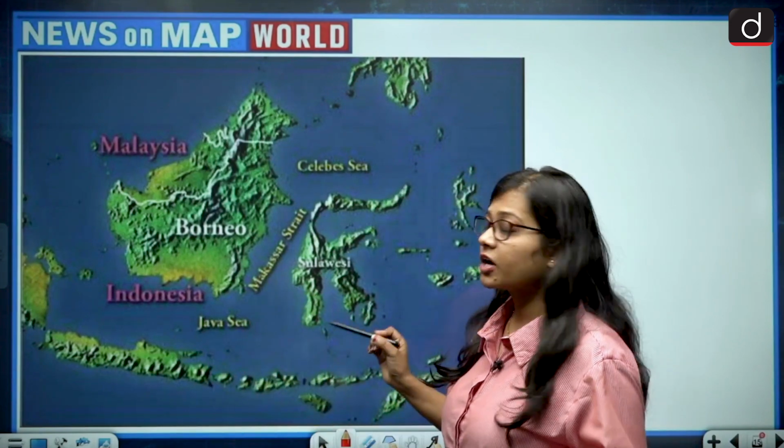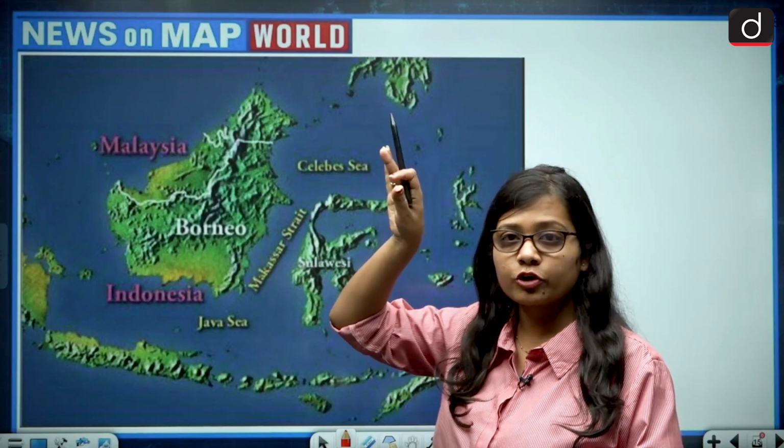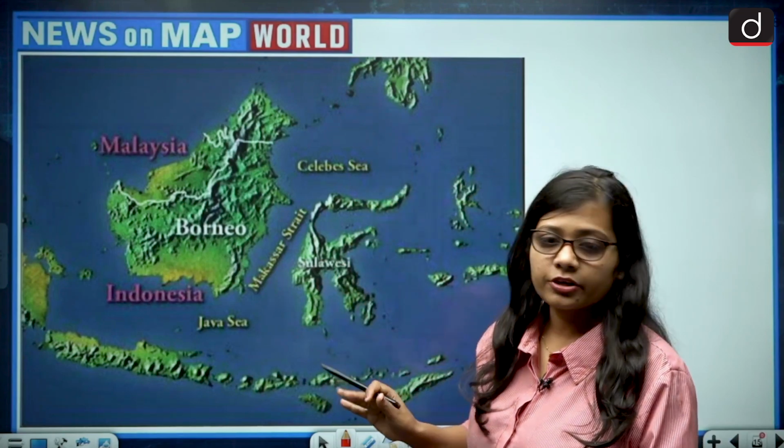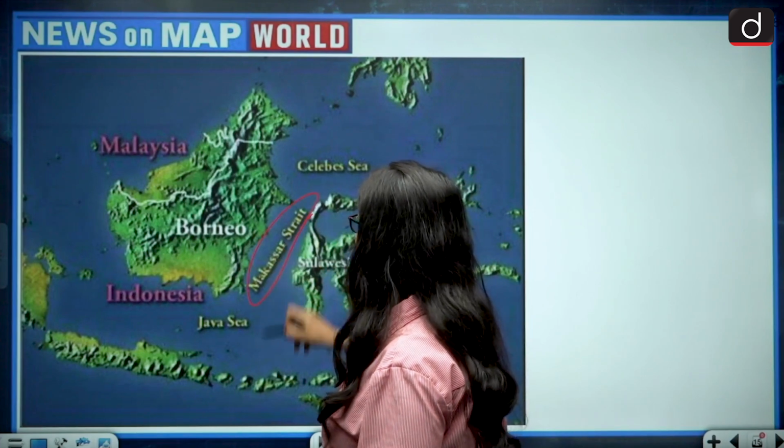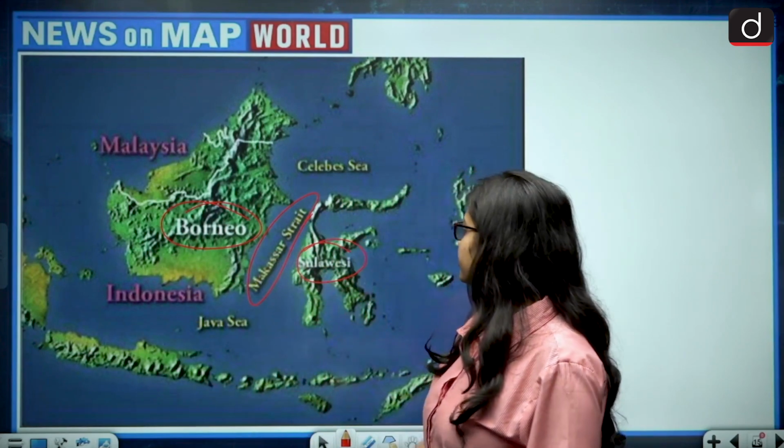So let us talk about the Makassar Strait. A strait is basically a narrow water body which connects one large water body to another large water body. Makassar Strait is basically present in the Indian Ocean, and the countries involved would be Southeast Asian countries. This is the Makassar Strait, and it is separating, on the western side the Borneo Island, while on the eastern side the Sulawesi Island.